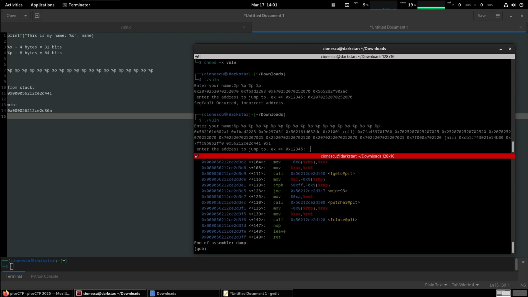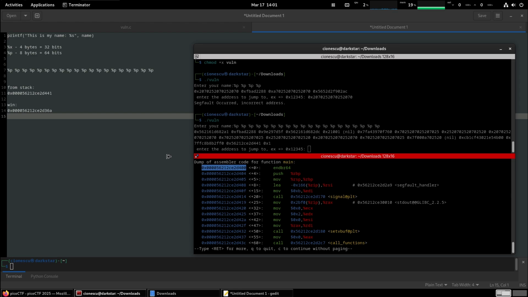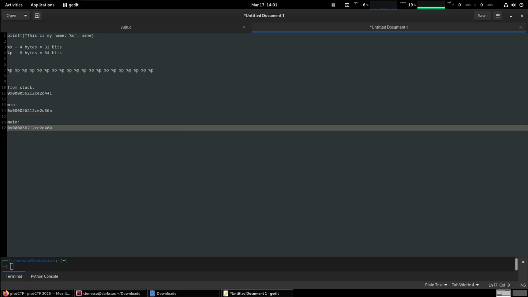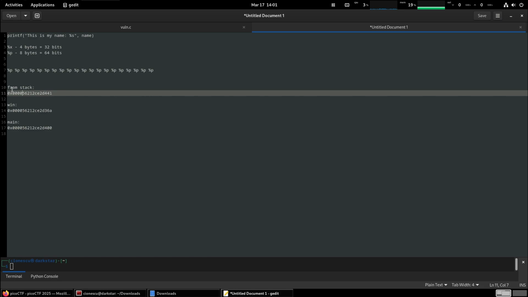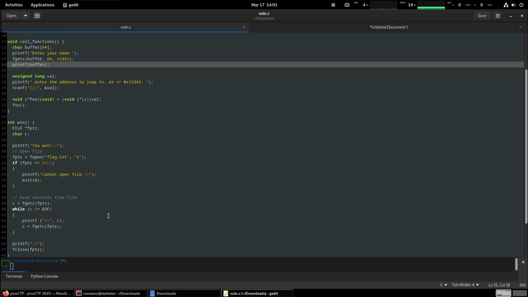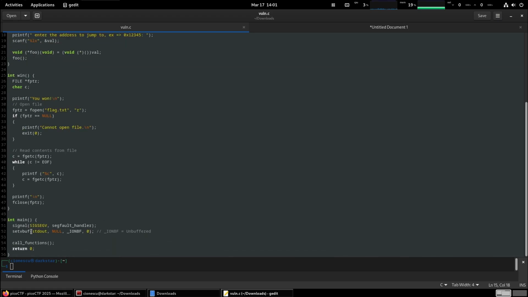And for comparison, let's see what the base address for main is. And if you look, the address of main is 41 hex bytes from the address on the stack. And it makes sense because main starts here, it starts running, and then it pushes whatever value we have here. So it makes sense that it's bigger than the beginning of main. But our win address is before main, right?